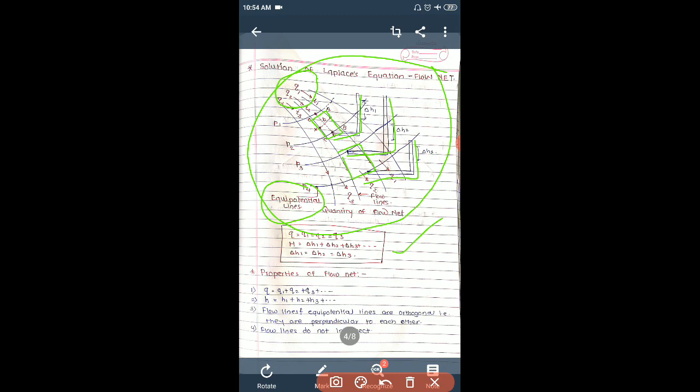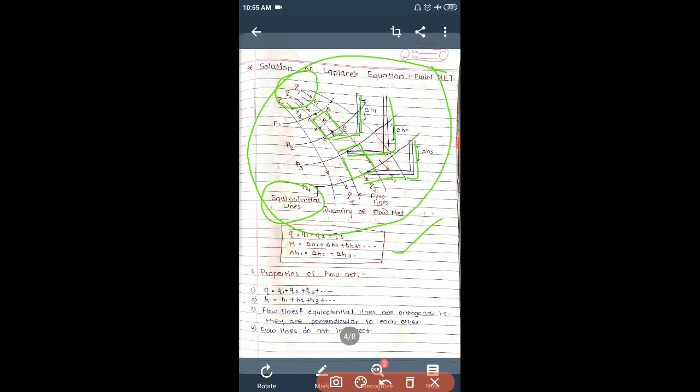So this is our solution of this flow net. We can get the discharge and hydraulic heads at different points from this flow net. So this is the conclusion about the flow net. Now there are properties of flow net. These are the distinguishing properties of the flow net.